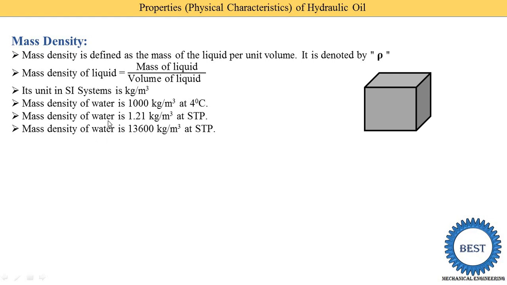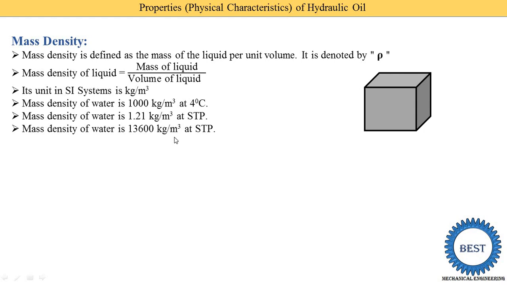Then another example: the mass density of mercury, not water, is 13,600 kg per meter cubed at standard temperature and pressure. It means if we fill this 1 meter cubed tank with mercury, then the mass of the mercury in this tank is 13,600 kg.